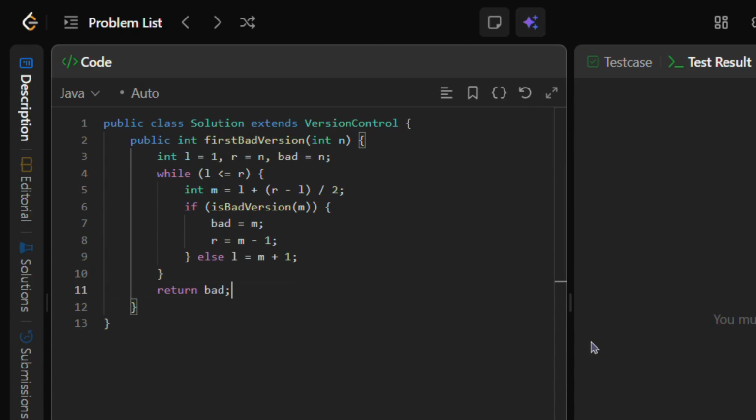And that's how this algorithm works. It sets up a search range from version 1 through n. Then it uses binary search to check midpoints and shrink the range toward the earliest failing version. It keeps updating the best answer along the way. Efficient, simple, and elegant. Check.